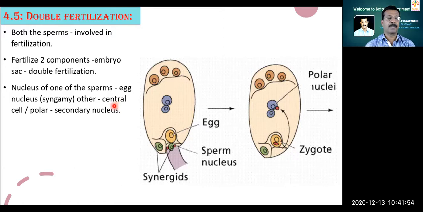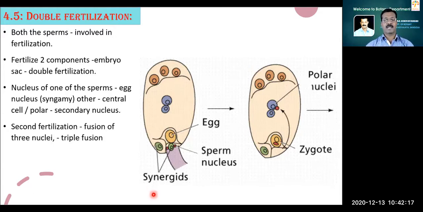We have seen the upper polar nucleus and lower polar nucleus, and when they fuse, it forms a secondary nucleus. So in this way the secondary nucleus is formed, and with it the remaining one of the male nuclei gets fused.